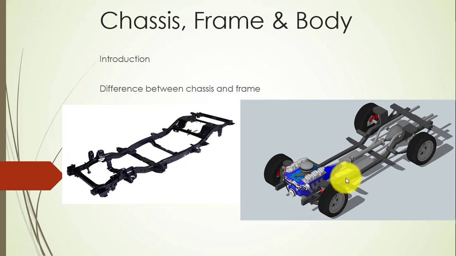The assembly we get is known as the chassis. That chassis is given a unique number, known as the chassis number, from which the identification of the vehicle can be done if the number plate has been destroyed for any reason.